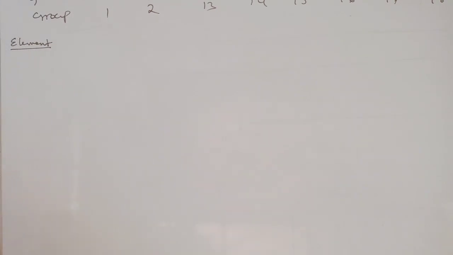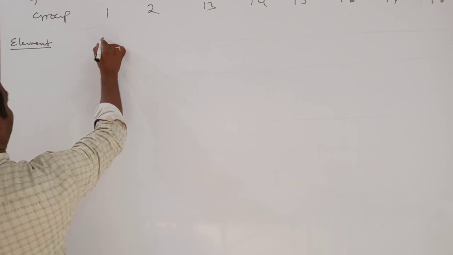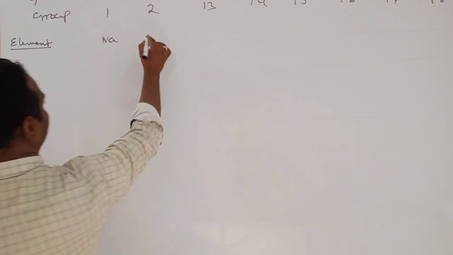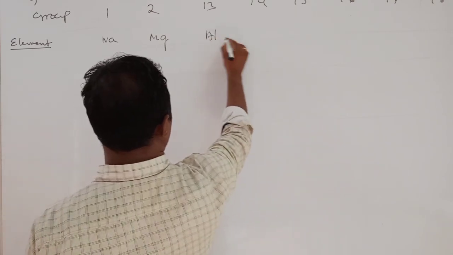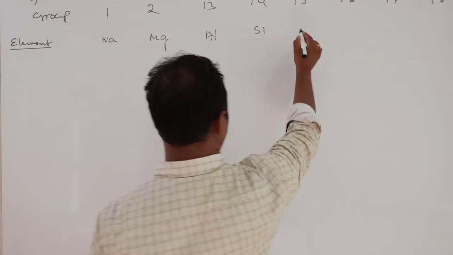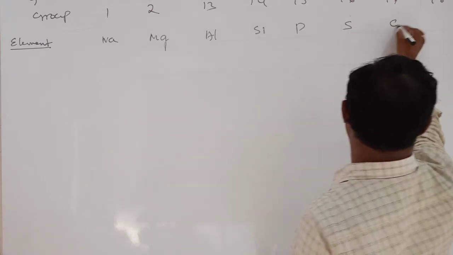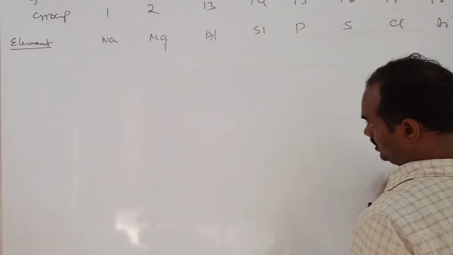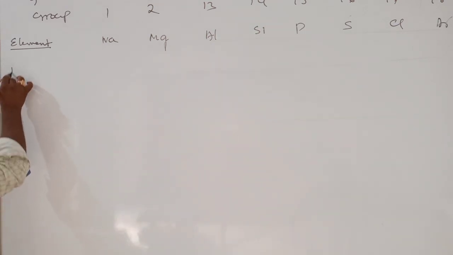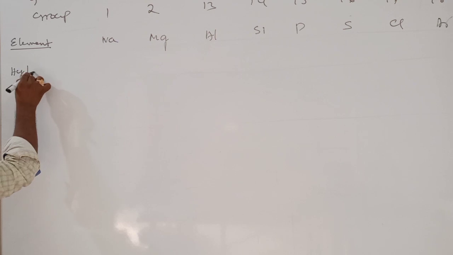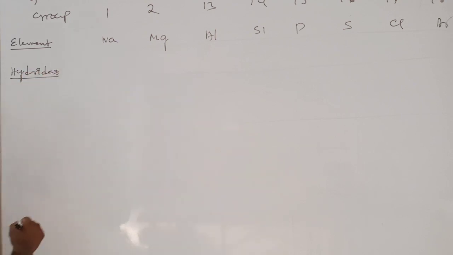Here I am going to take the third period elements, sir. What are the elements of the third period? Sodium, magnesium, aluminum, silicon, phosphorus, sulfur, chlorine, argon. Okay now. See, sir. Hydrides: what type of hydrides do these elements form?